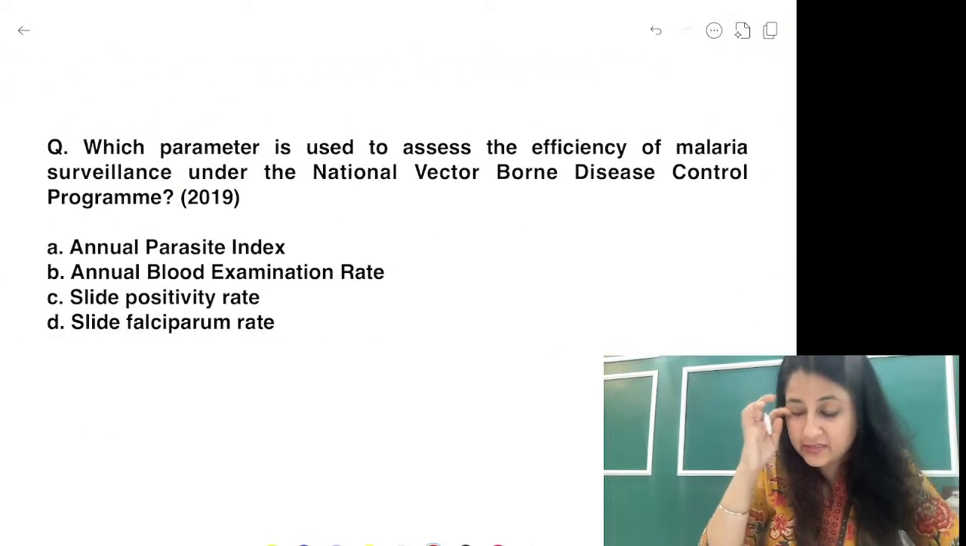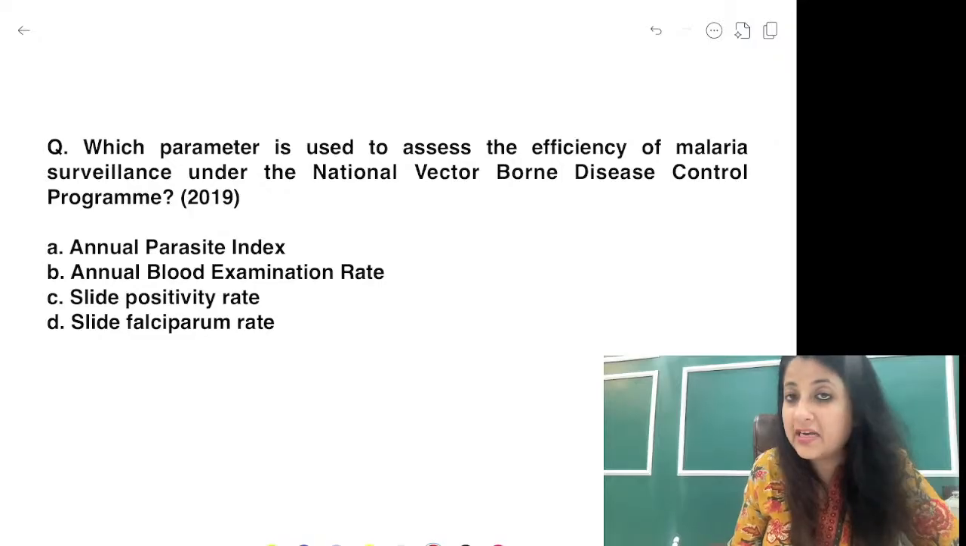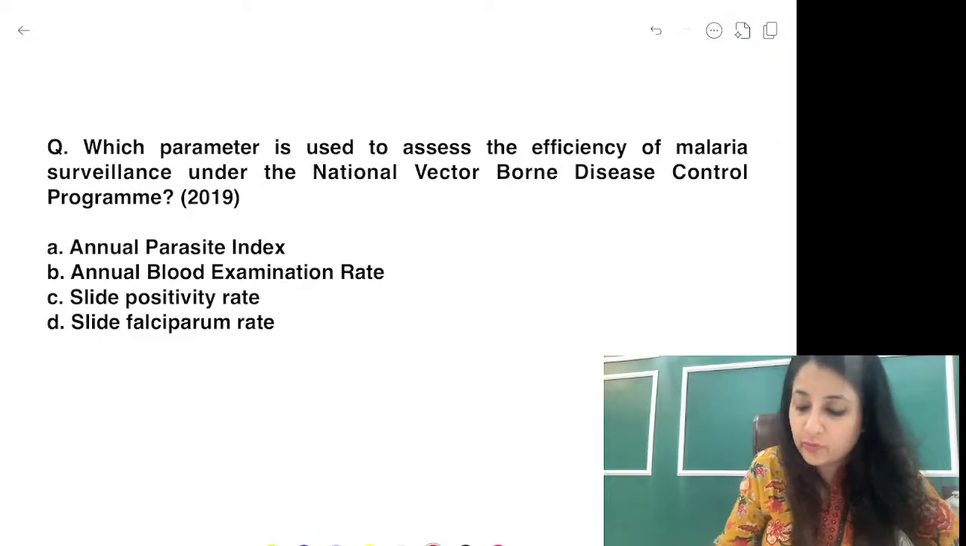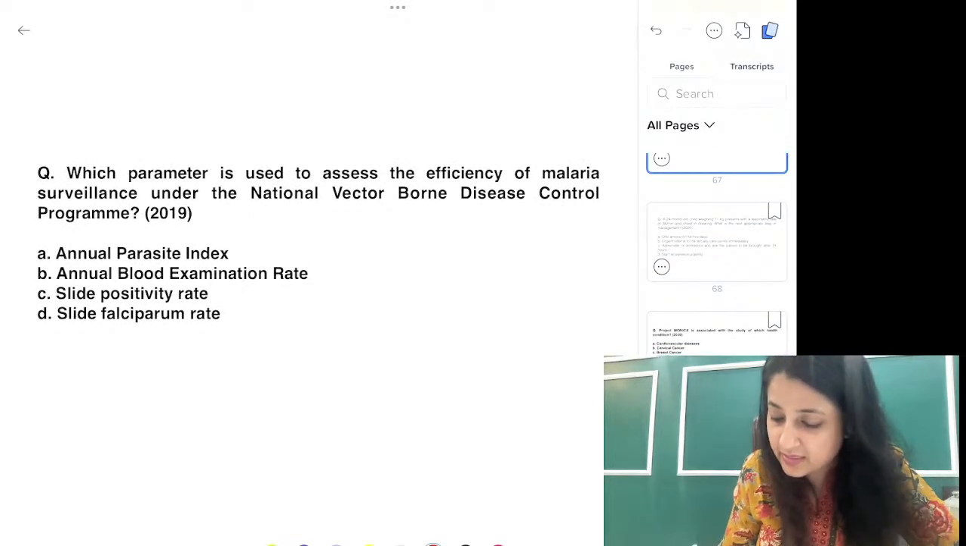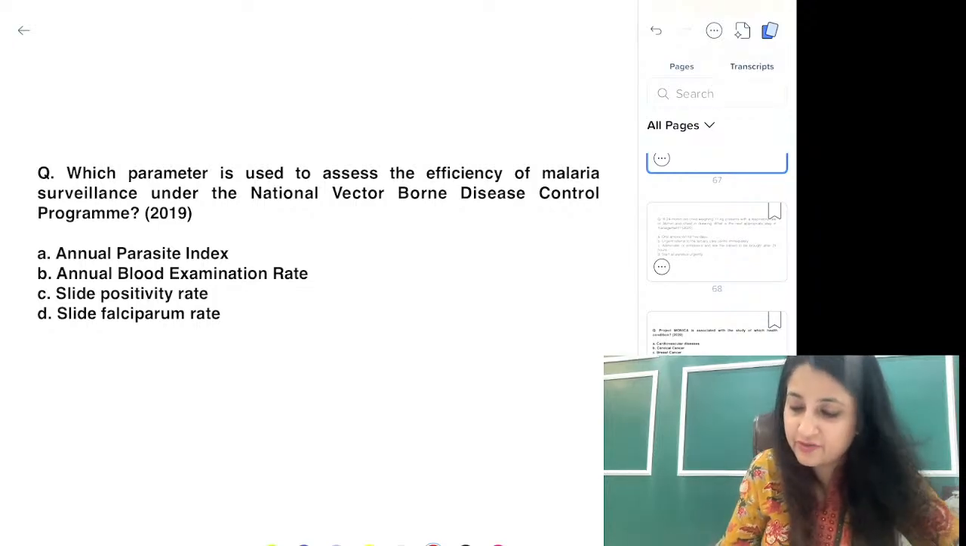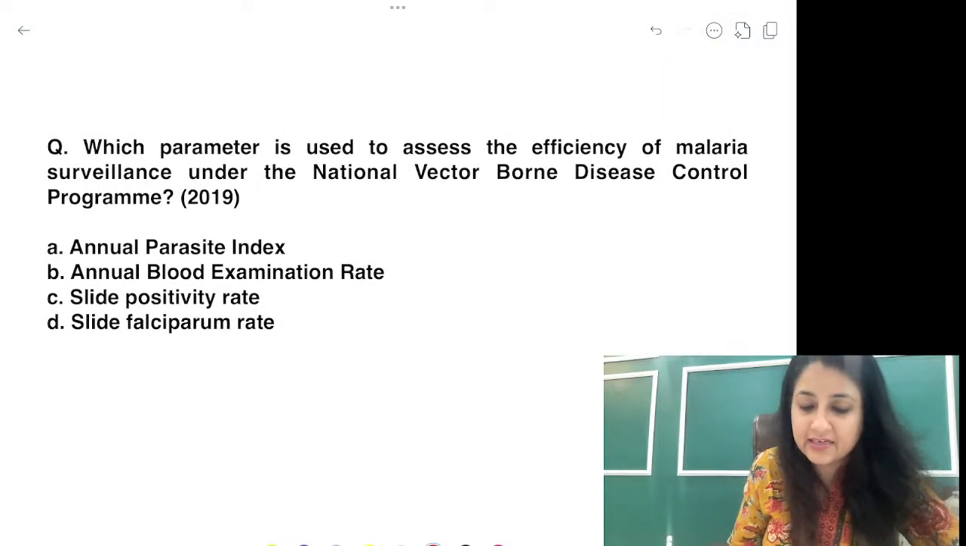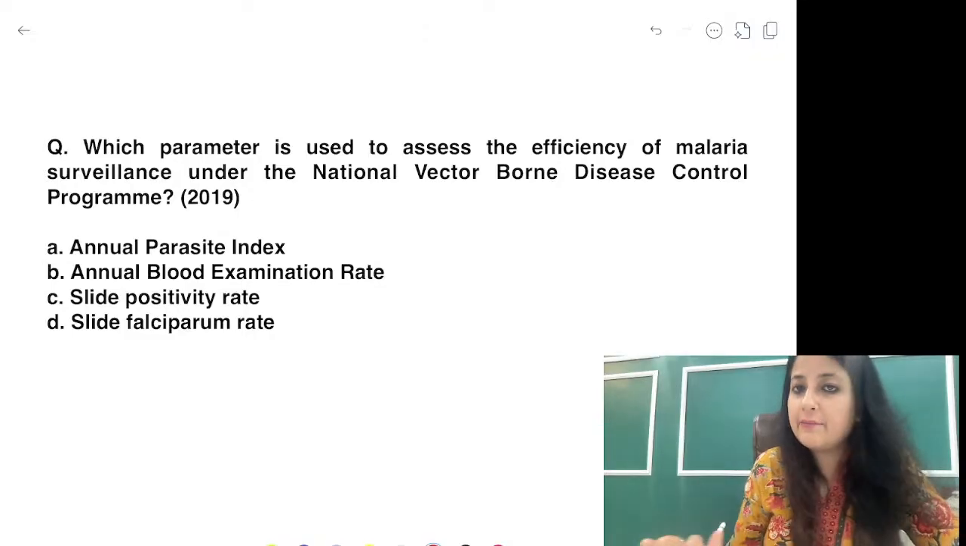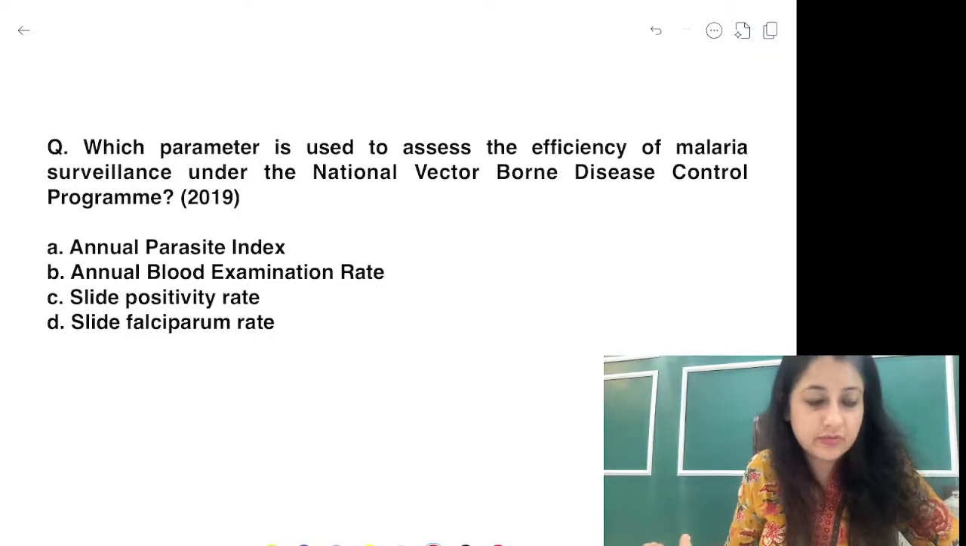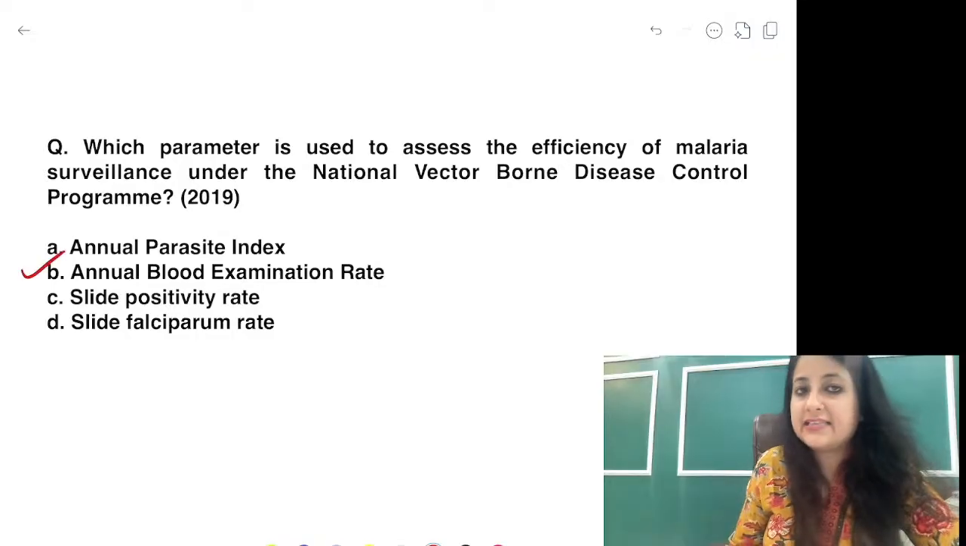Okay, which parameters are used to assess the efficiency of malaria surveillance under the program, guys? Efficiency of malaria surveillance under the National Vector-Borne Disease Control Program. Number of family members and age is no restriction. Good. Annual blood examination rate.